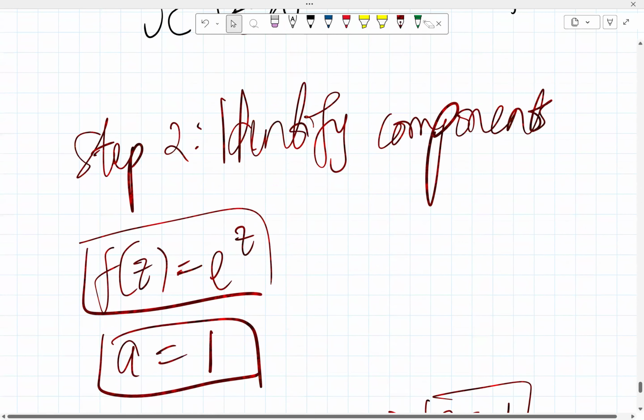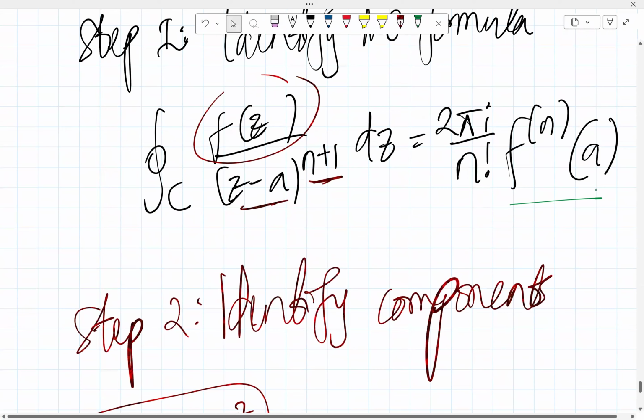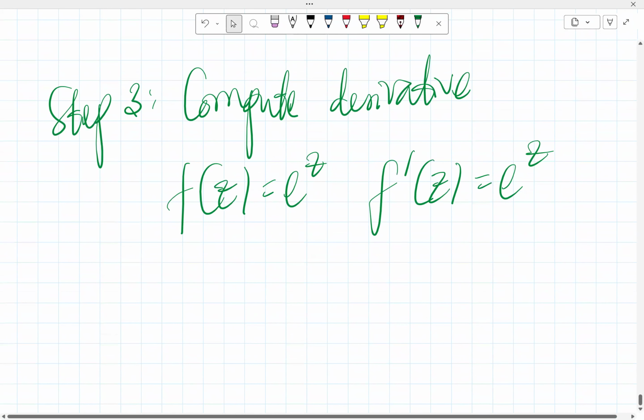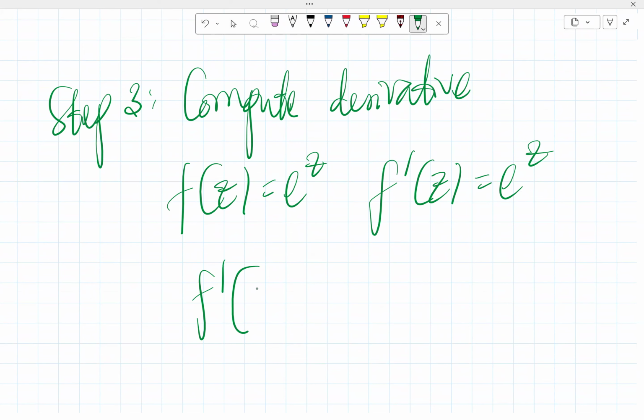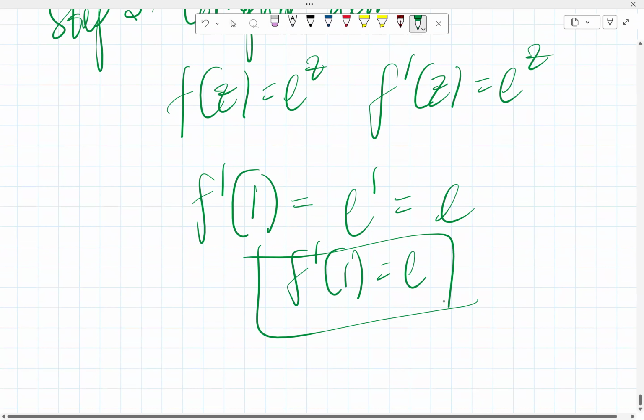We need the first derivative because n is 1, and 1 factorial is already 1. So f prime of a, which is 1, is e raised to 1, and that is actually e. So f prime of 1 is equal to e. That's a key thing we need to pay attention to.